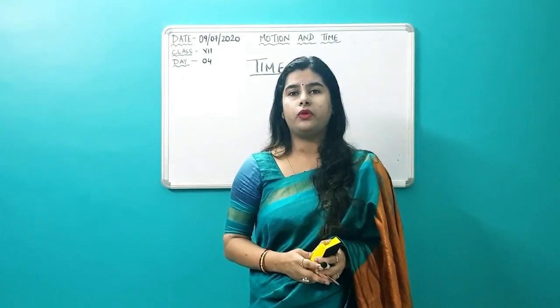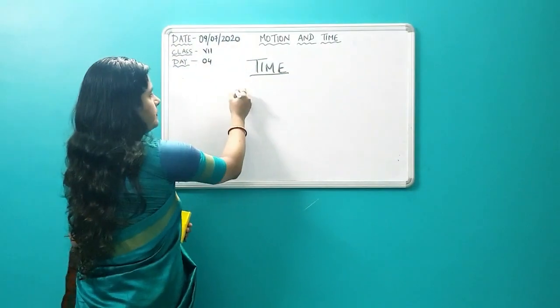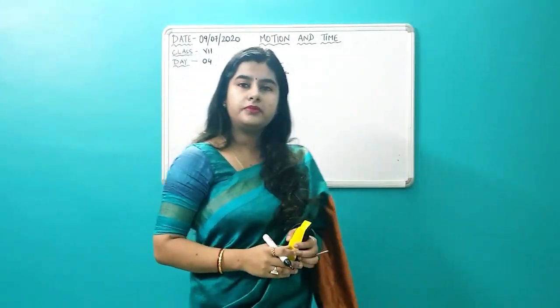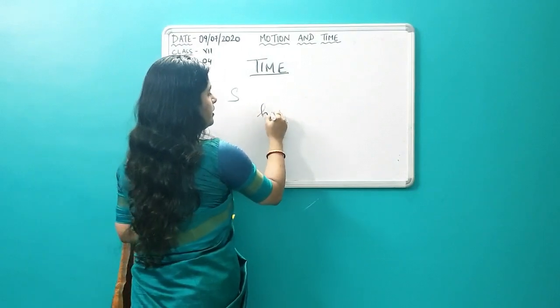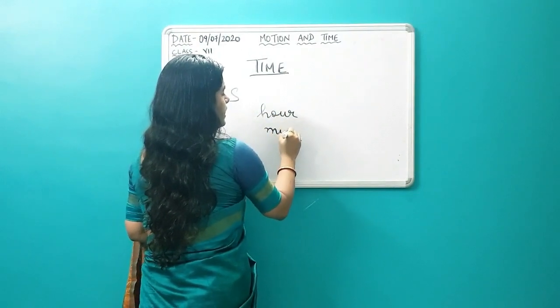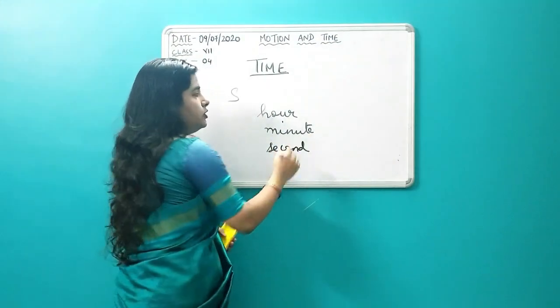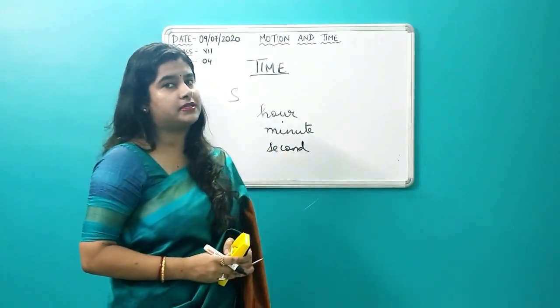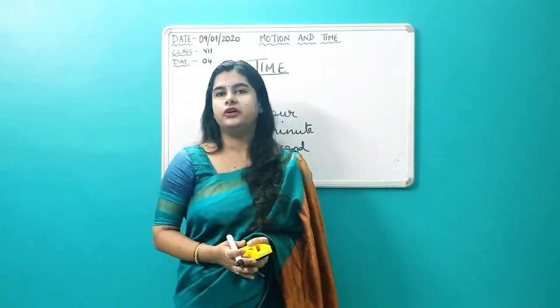And I hope you know what is the standard unit of time. The standard unit of time is second. Apart from second, we have other units of time also. We have hour, we have minute, and we have second. So when we talk about the SI unit or the standard unit of time, it is second. So let me tell you all some stories related to time.